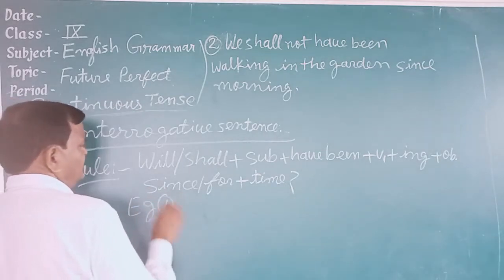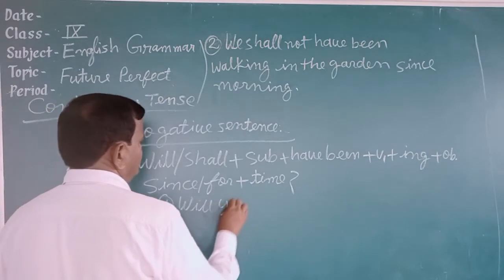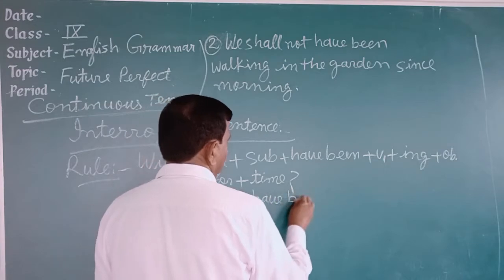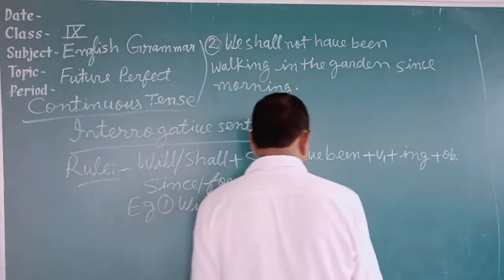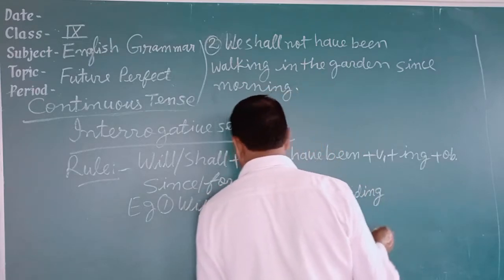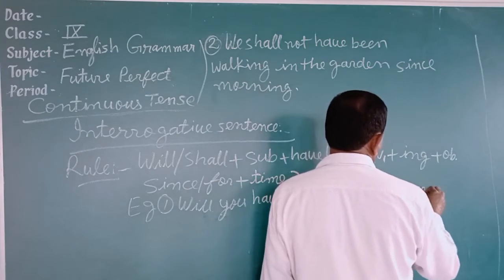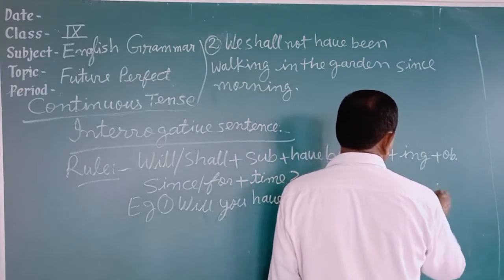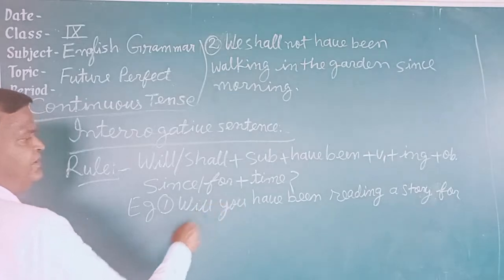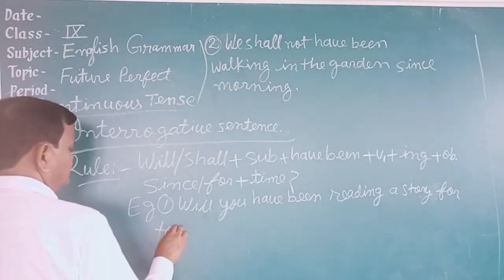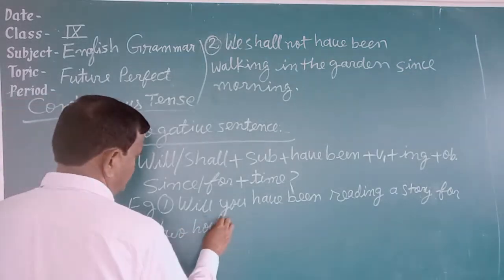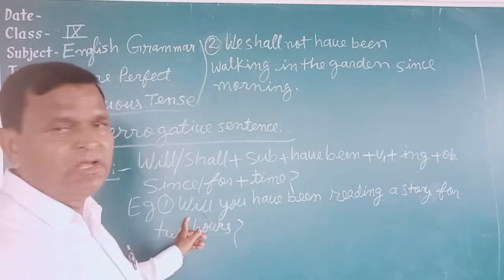Example: Will you have been reading a story? Or, will you have been reading a story for 2 hours? It is an interrogative sentence. It started with the helping verb will.